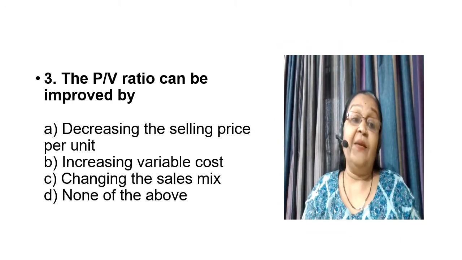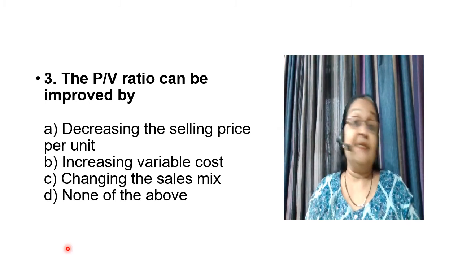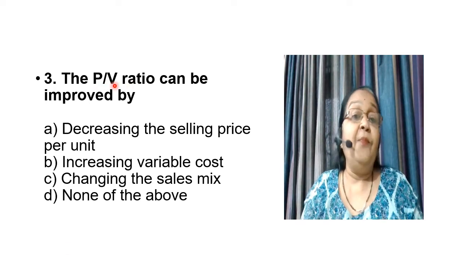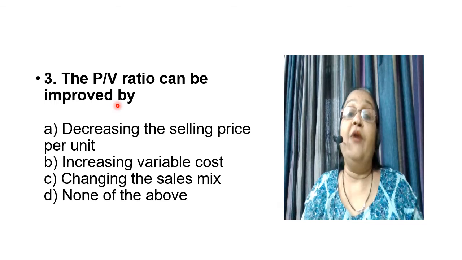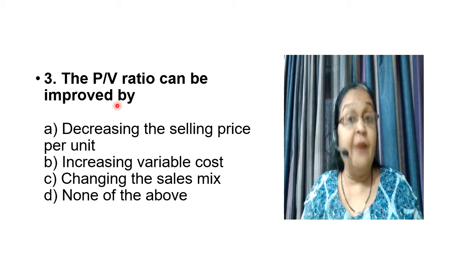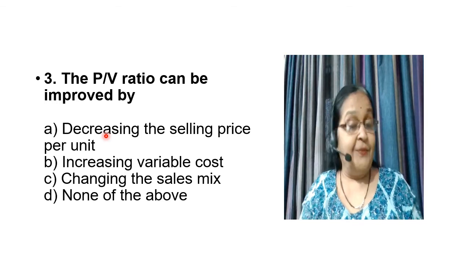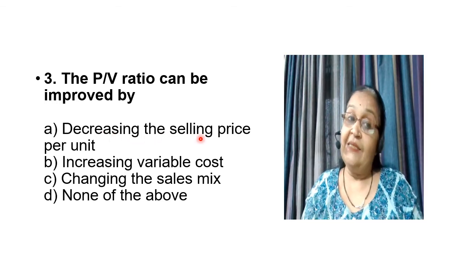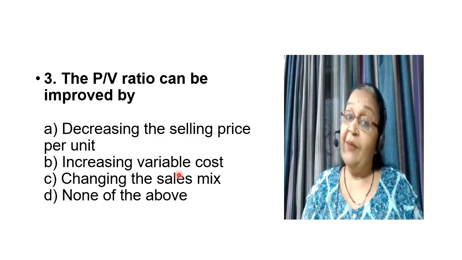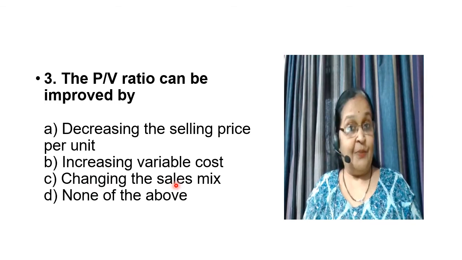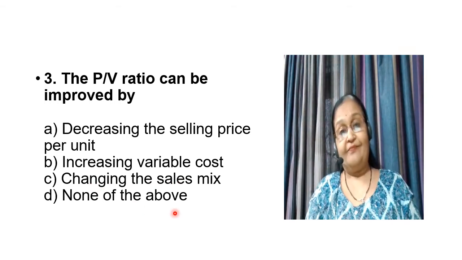The next question coming in front of us is, let us read it carefully. The PV ratio can be improved. Now we have to improve, we have to make better the PV ratio. Let us see what are the options: decreasing the selling price, increasing variable cost, changing the sales mix, none of the above.